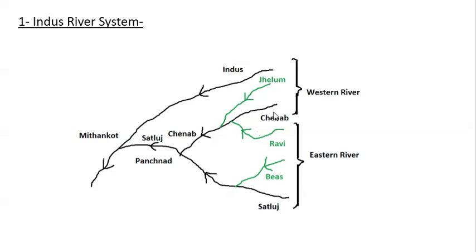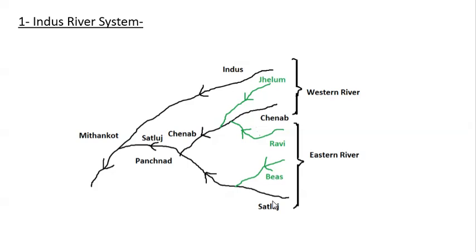Then the Chenab. The source of the river Chenab is Lahaul and Spiti, in Himachal Pradesh. Then we have the river Ravi. The source of the Ravi is in the Kullu Hills near Rohtang Pass in Himachal Pradesh. Then we have the Bias River. The source of the Bias is again in Himachal Pradesh, near Rohtang Pass.